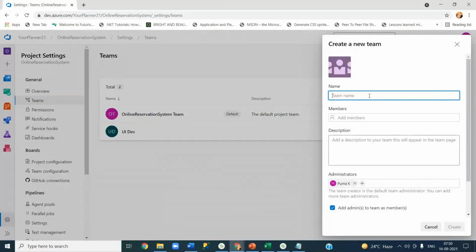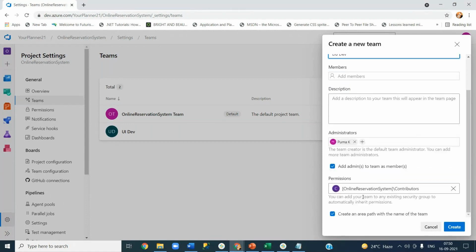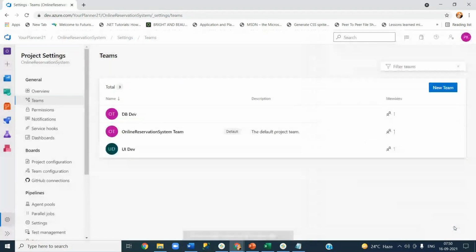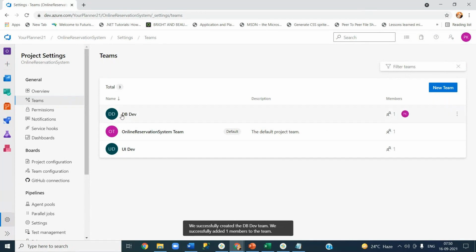Okay, I will call it db dev. Okay, and let it be contributors. Let's get a path created. So your area path name will also be db dev ui dev, like that.